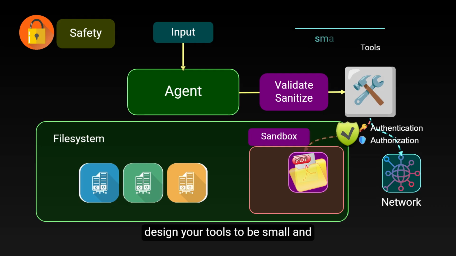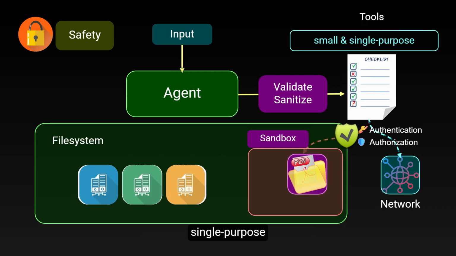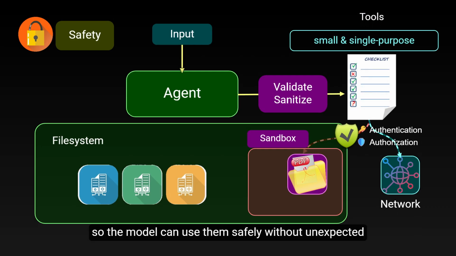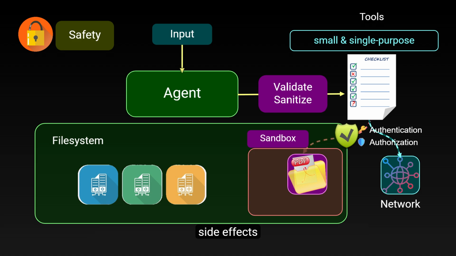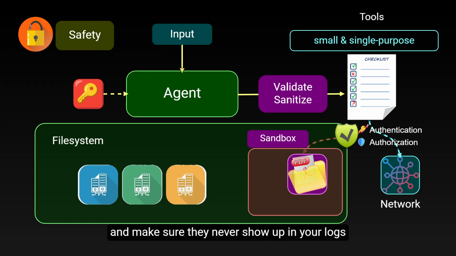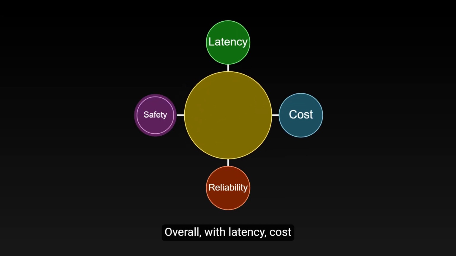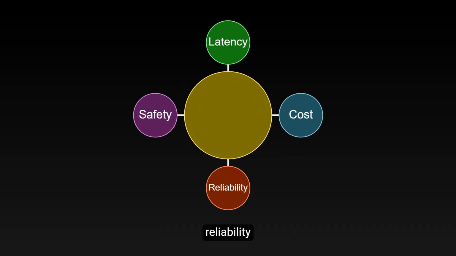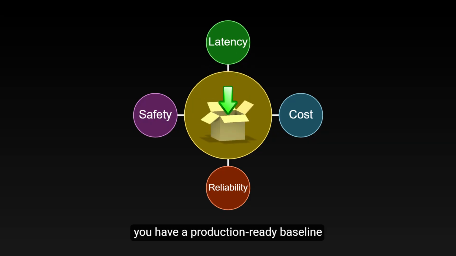On the other hand, design your tools to be small and single-purpose, so the model can use them safely without unexpected side effects. For secrets like API keys, as mentioned earlier, use environment variables or a proper vault, and make sure they never show up in your logs. Overall, with latency, cost, reliability, and safety working together, you have a production-ready baseline.